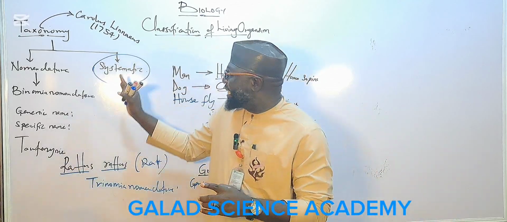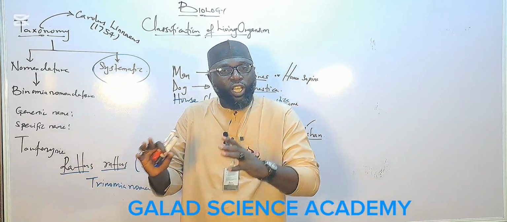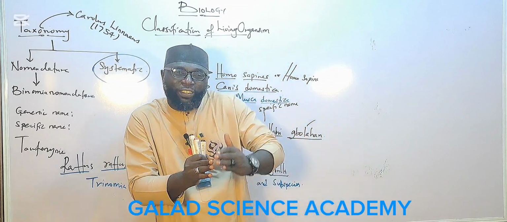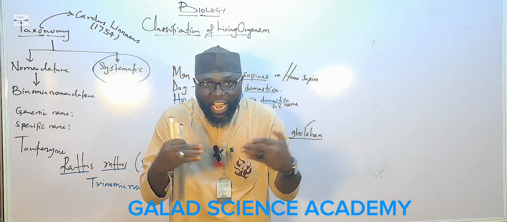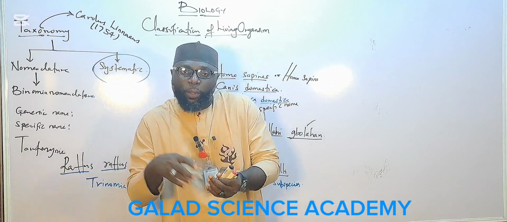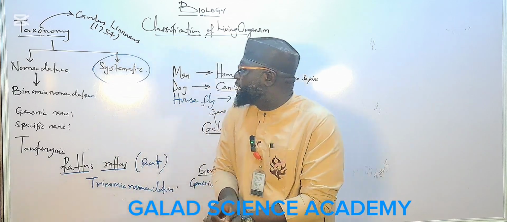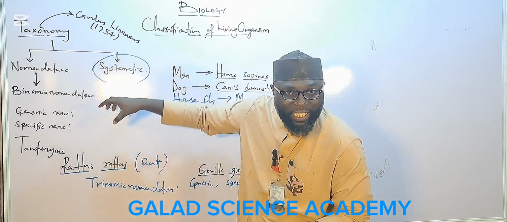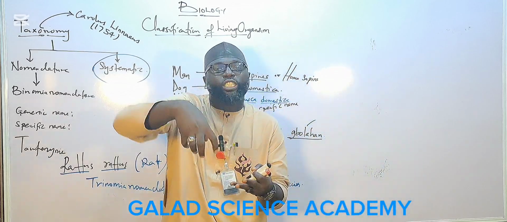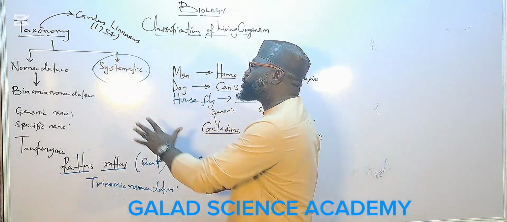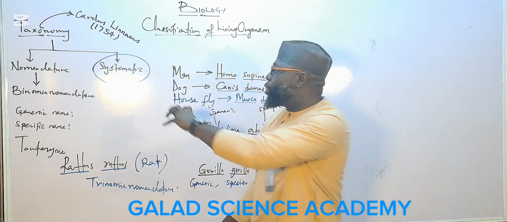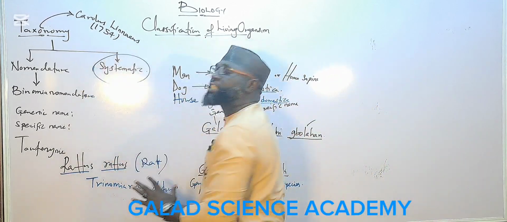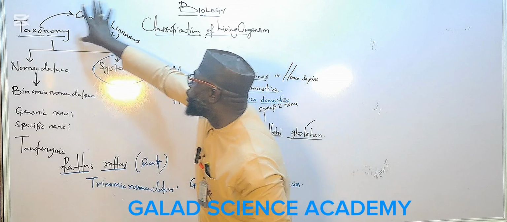The process of grouping living organisms into their kingdoms is also called systematics. But who brought the idea of systematics to us is Carolus Linnaeus.